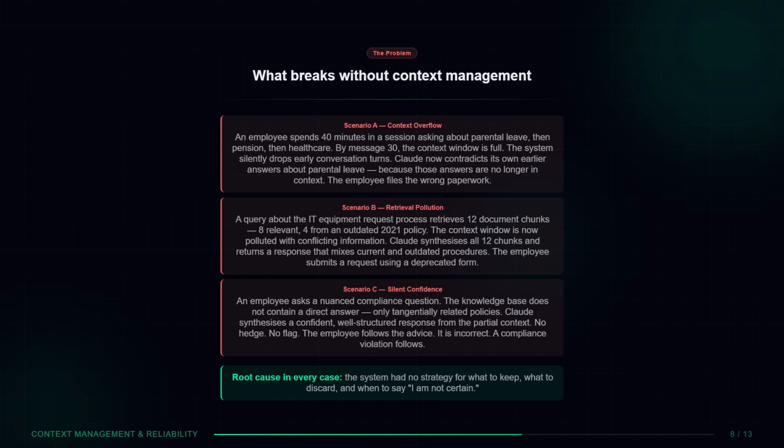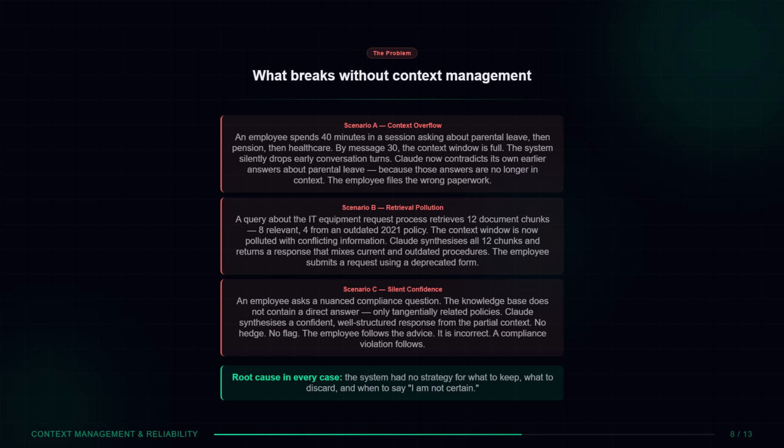Here is what breaks without context management. Scenario 1, context overflow. An employee spends 40 minutes in a session asking about parental leave, then pension options, then healthcare benefits. By message 30, the context window is full. The system silently drops the earliest conversation turns. Claude now contradicts its own earlier answers about parental leave because those answers are no longer in context. The employee files the wrong paperwork.